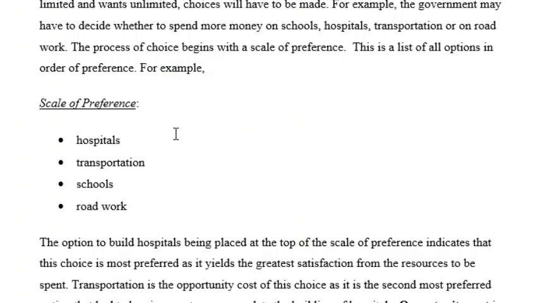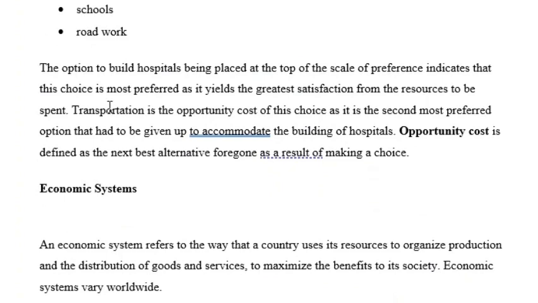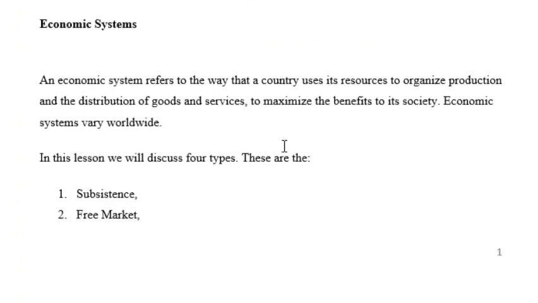With the scale of choice, there comes the scale of opportunity cost in its substantive senses. The option to build hospitals being placed at the top of the scale of preference indicates that the choice is most preferred since it yields the greatest satisfaction from the resources to be spent. Transportation is the opportunity cost in this scenario, as it is the second most preferred option that had to be given up to accommodate the building of hospitals. Opportunity cost is defined as the next best alternative foregone as a result of making a choice.